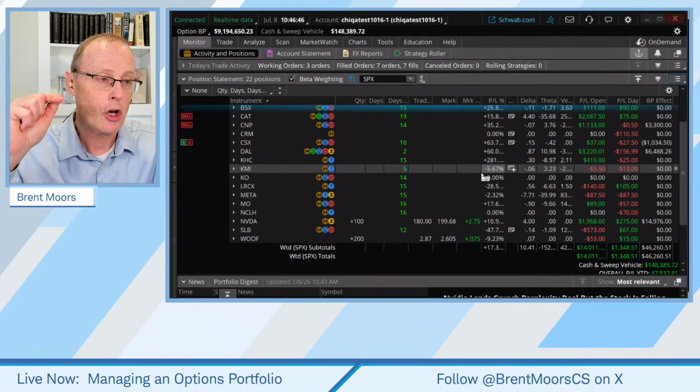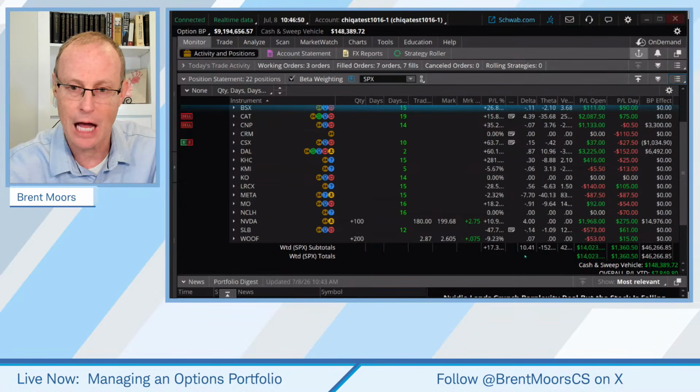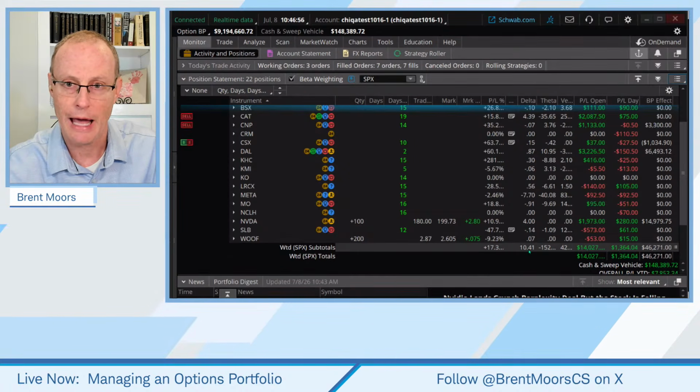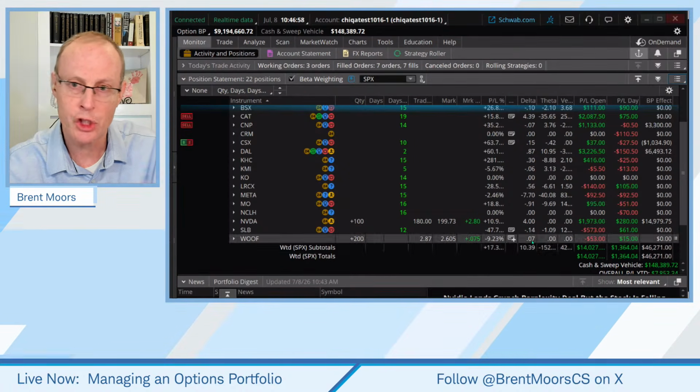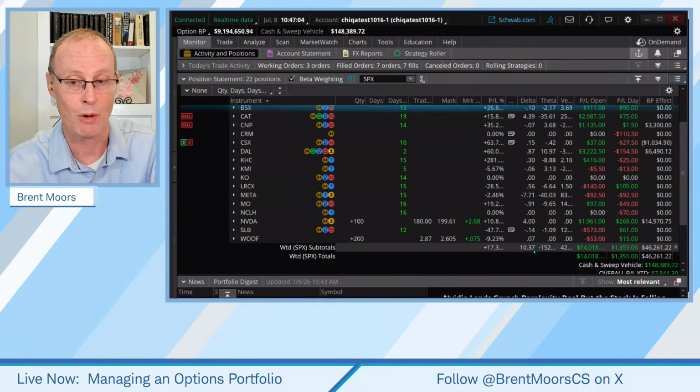And to answer Chris, no, the portfolio beta delta doesn't need to be close to zero. Only if you're totally neutral. If you're more bullish, you want a higher delta. If you're more neutral, you want a lower delta. If you're bearish, you'd actually maybe want a negative delta.